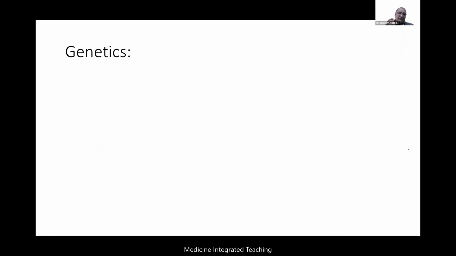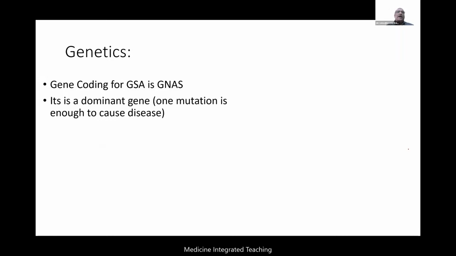So now let us talk about the genetics. This was about the basic physiology that I spoke about. Now I'm talking about the genetics here. Now we'll talk about the gene coding for the GSA. The alpha subunit of the G protein coupled receptor is called GNAS. And GNAS is a dominant gene. What do I mean by this word dominant gene? One mutation is enough to cause the disease. The story doesn't end here.